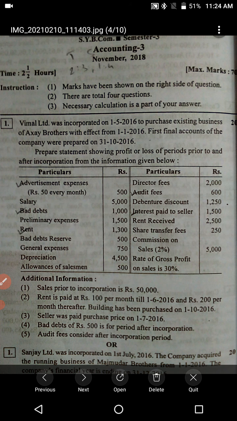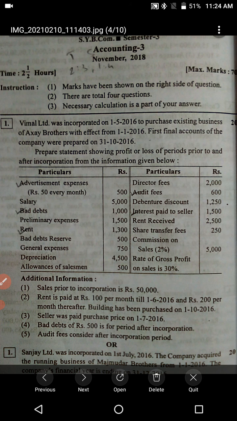Advertisement expense, salary, bad debts, preliminary expense, rent, bad debts reserve, all such items are given, guys. Consider the last two items very carefully. Commission on sales is 2% and rate of gross profit on sales is 30%. Additional information: sales prior to incorporation is rupees 50,000. Next, rent is paid at rupees 100 per month till 1/6 and rupees 200 per month thereafter. Building has been purchased on 1/10.